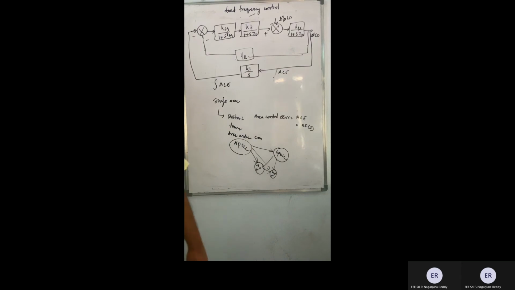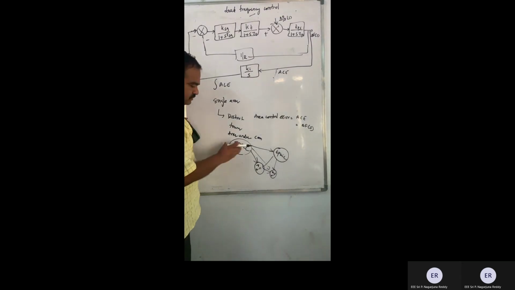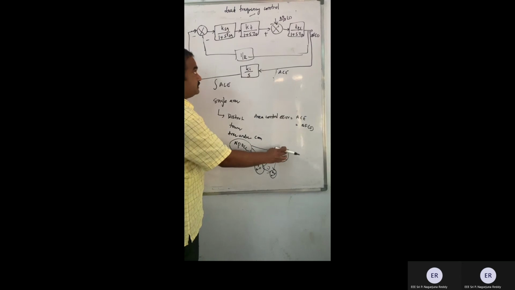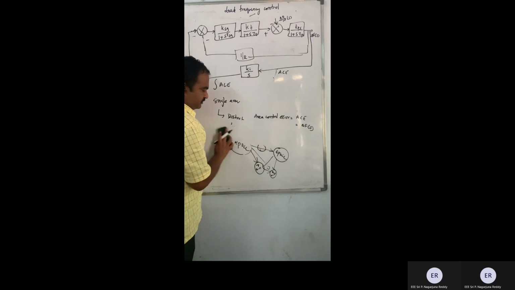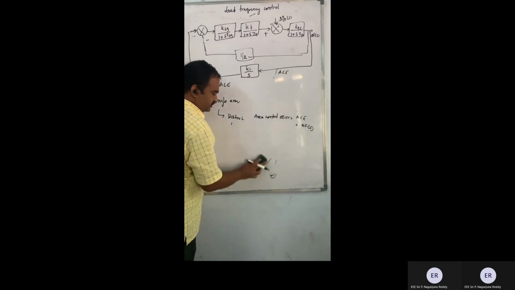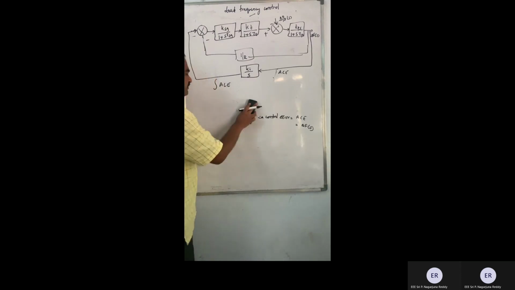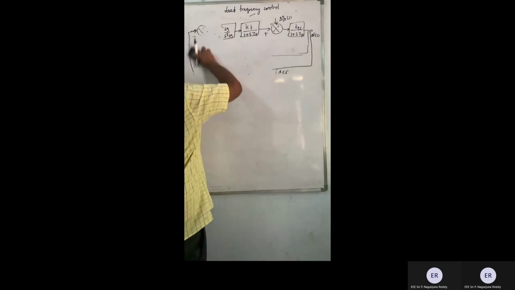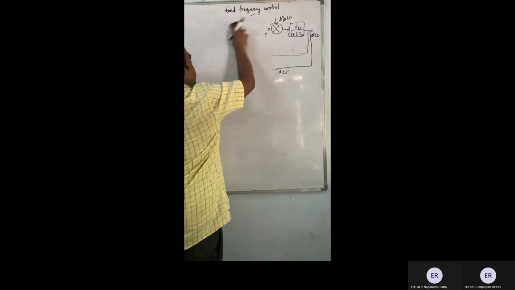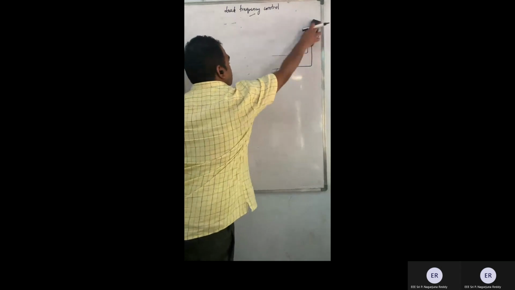Okay, so moving ahead now. I'm going to consider a two-area system. The modeling of a single area has already been done. So what I should do now is model a transmission line. First of all, we'll start with modeling of the transmission line, and then we will go ahead with the two-area system.